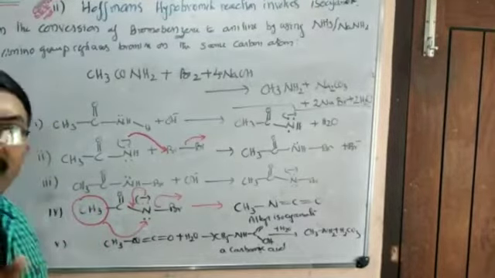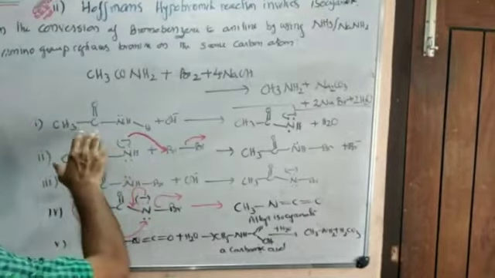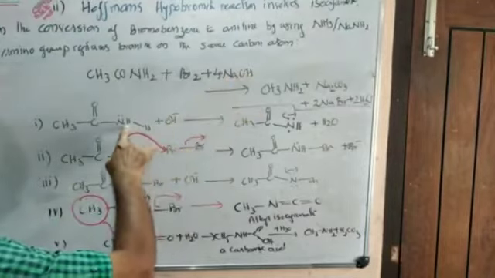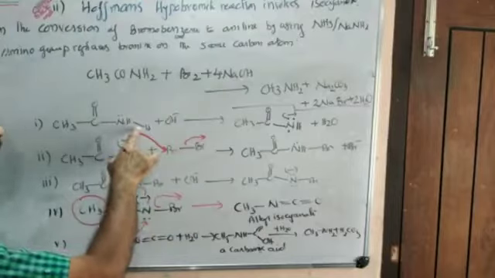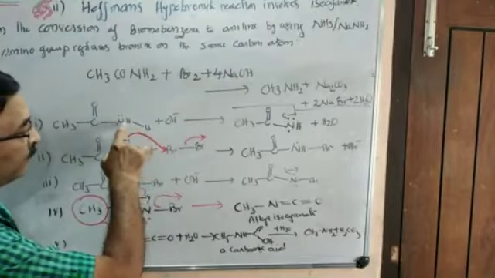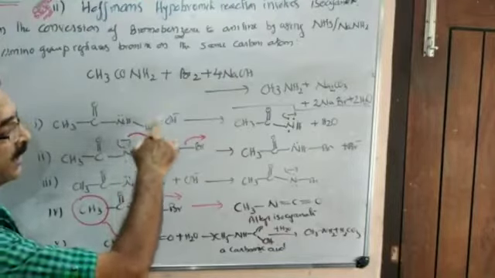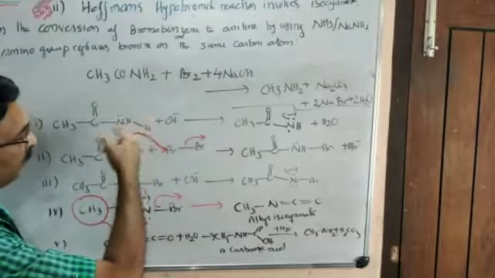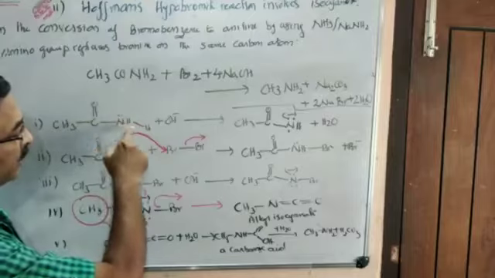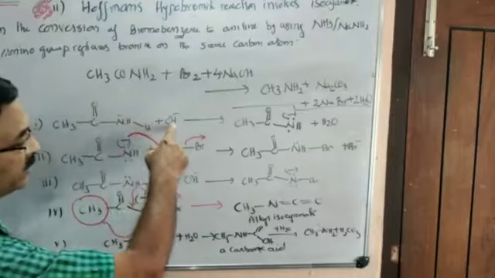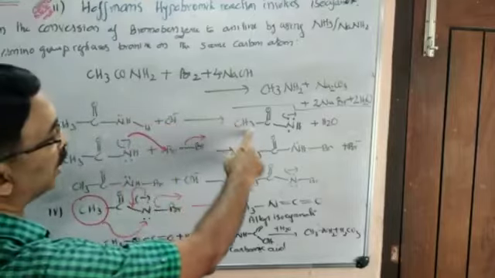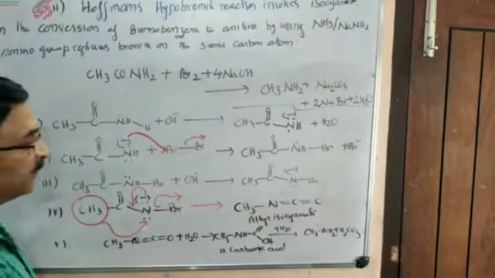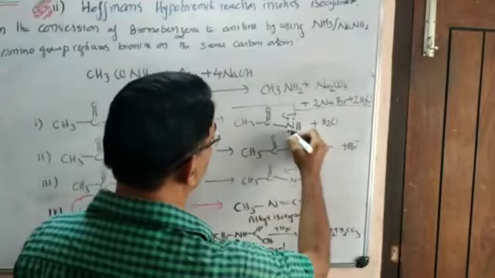Okay, now we will see the mechanism. See, the first thing to happen is hydroxide ion attacking the amide and taking away this one NH bond as H plus. This bond is left behind. This bonded electron is given back to nitrogen and this H has been taken away by OH minus as H2O. So you have CH3CONH minus, an unstable ion, formed at the first stage.